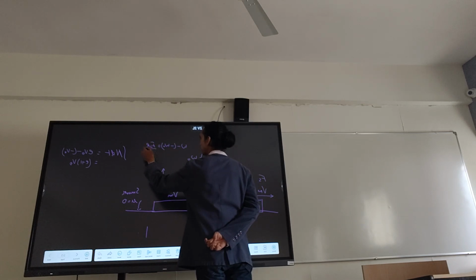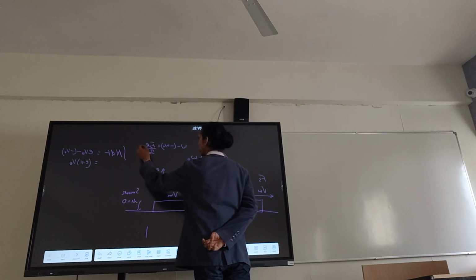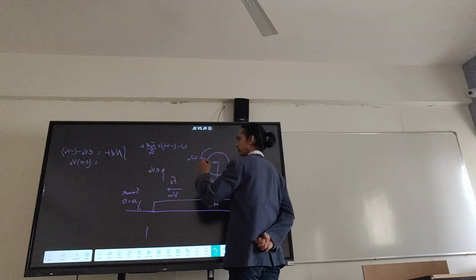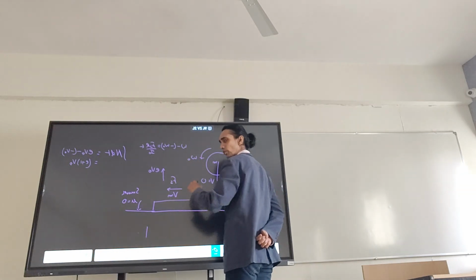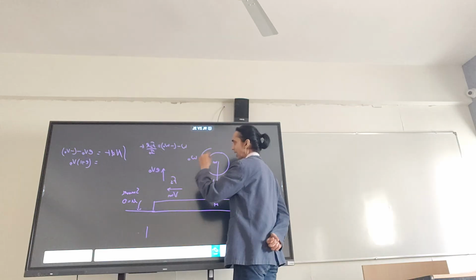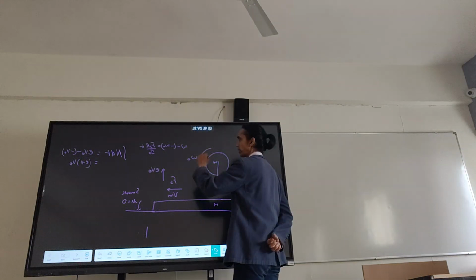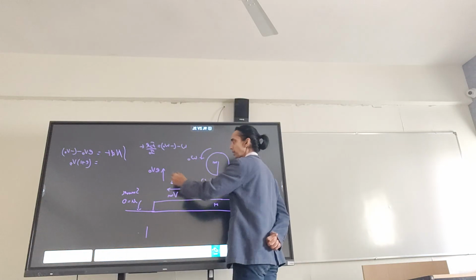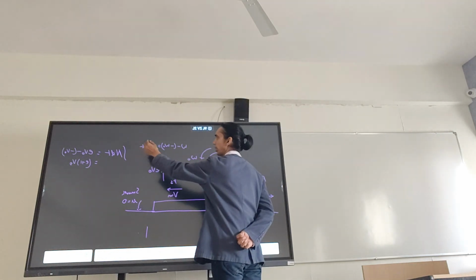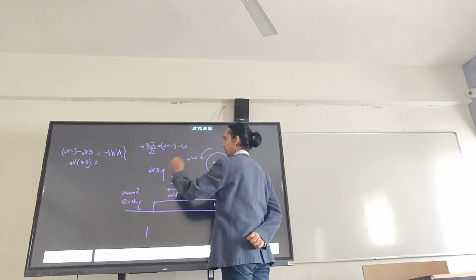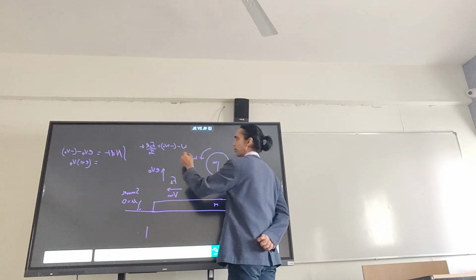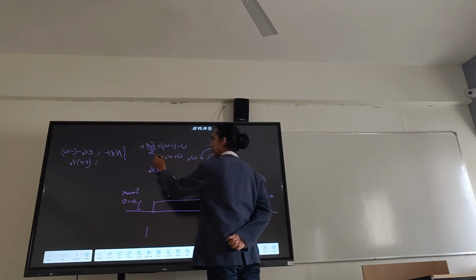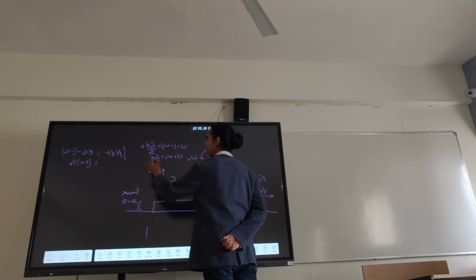It will be Fs into R by I naught into t. This omega is anti-clockwise. Why? Because Fs is in which direction? We have no idea which direction it is trying to rotate it. It is trying to rotate it anti-clockwise. So this omega is also anti-clockwise. Omega naught is clockwise. Omega is anti-clockwise because I am taking that being provided by Fs R. What we then see from here is omega plus omega naught is equal to Fs into R by I naught